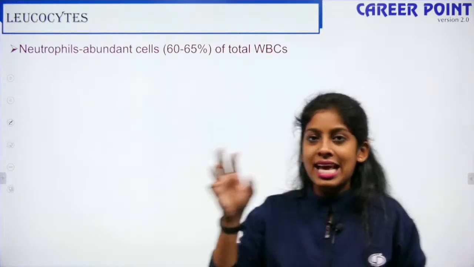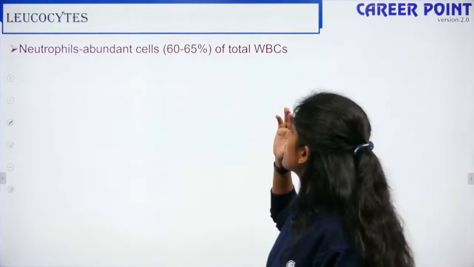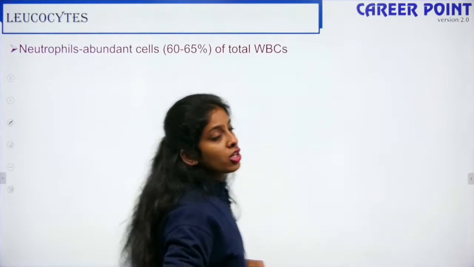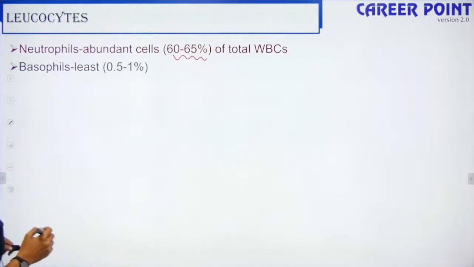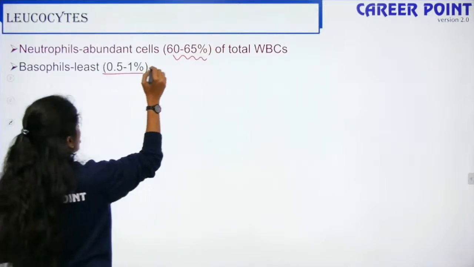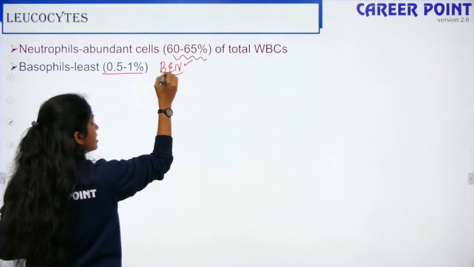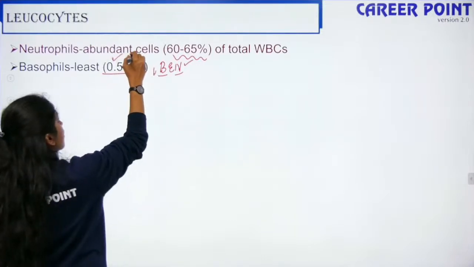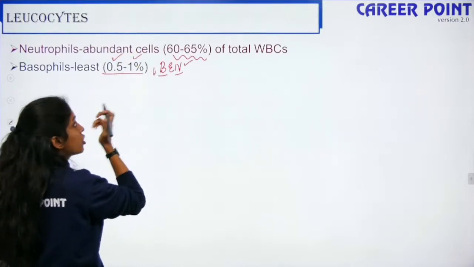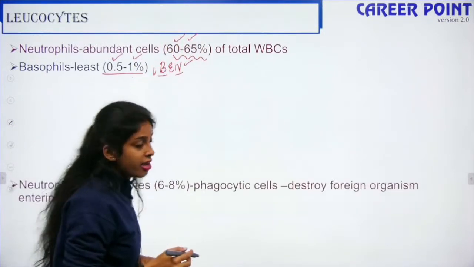So WBC has two components. Among the 5 types, your neutrophils are the most abundant one. Neutrophils constitute 60 to 65% of the total WBCs. Basophils are the least. So when we say BEN, this is the most abundant and this is the least one. Basophil is 0.5 to 1%, and your neutrophil is 60 to 65%, right?